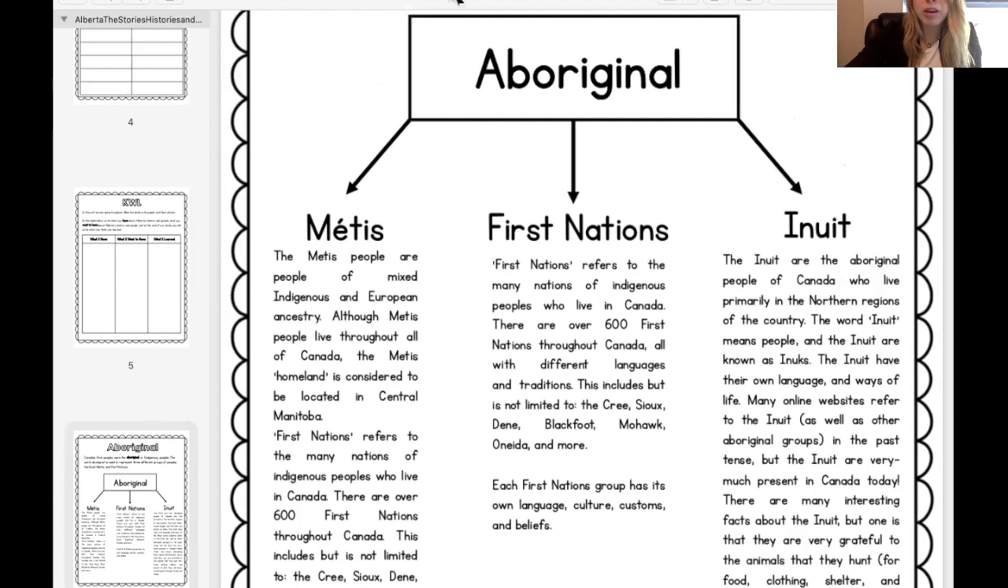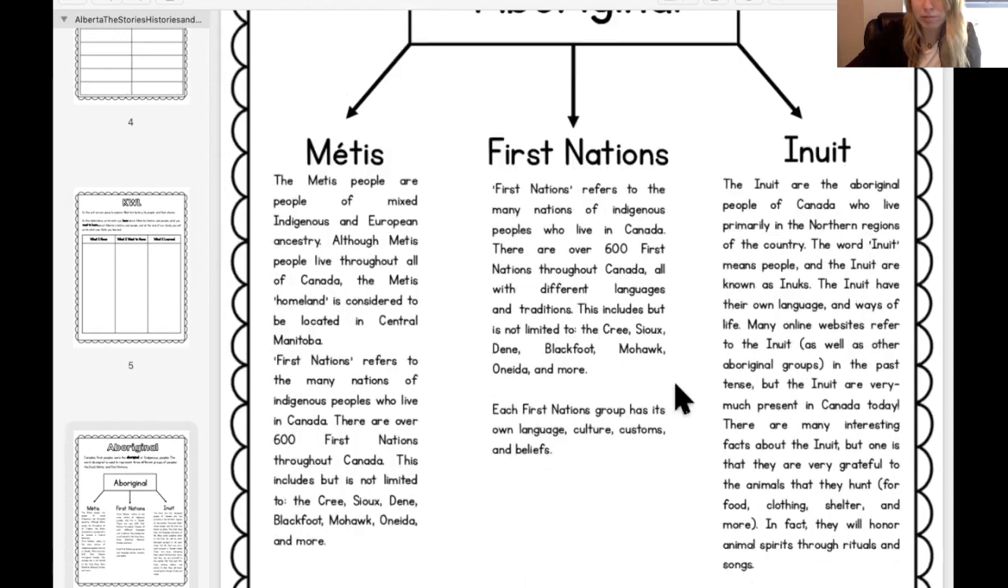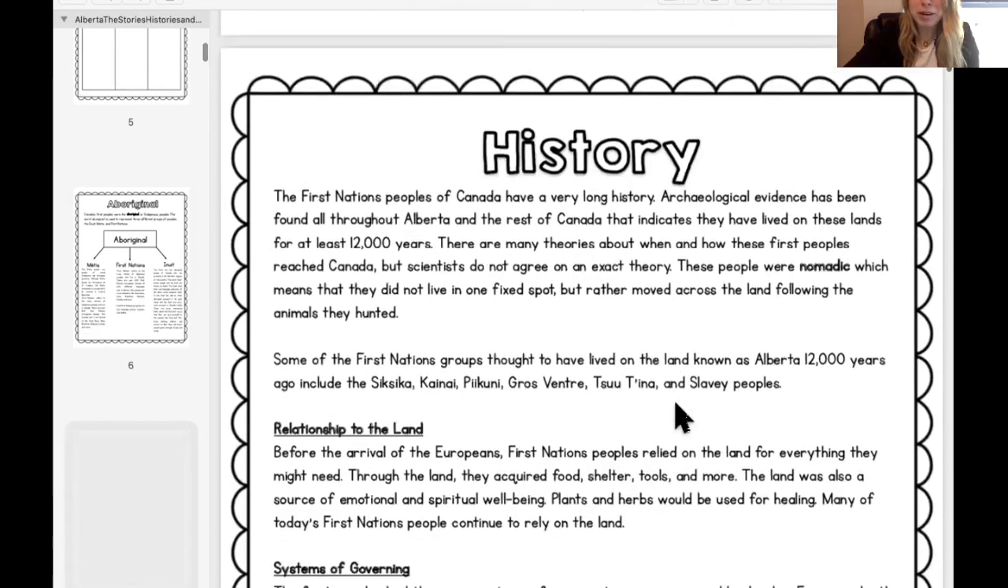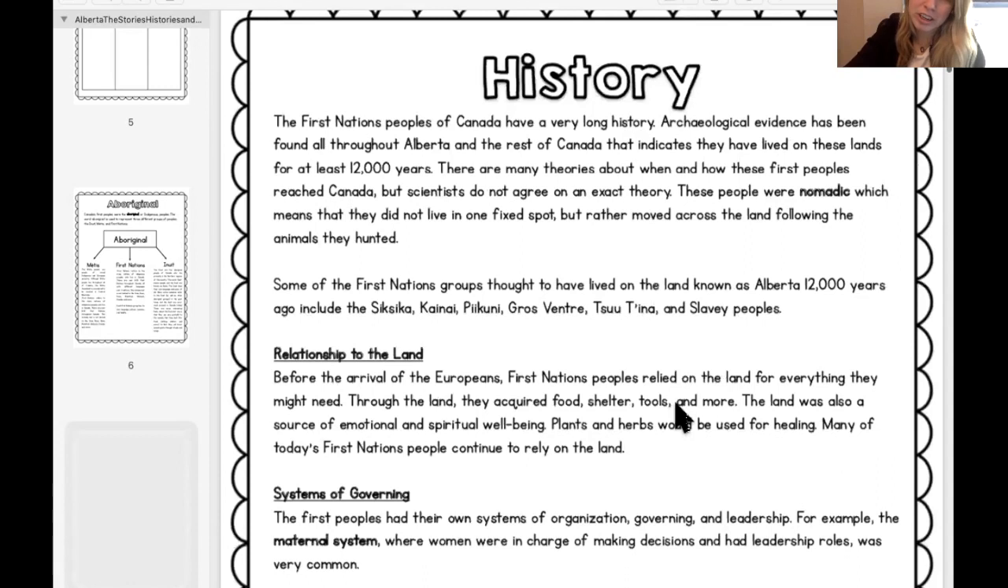So just to recap, Aboriginal people include the Métis, the First Nations, and the Inuit. Now we're going to go into my favorite topic, history. So this is going to talk a little bit about the history of Aboriginal people and how they came to be in our country today.